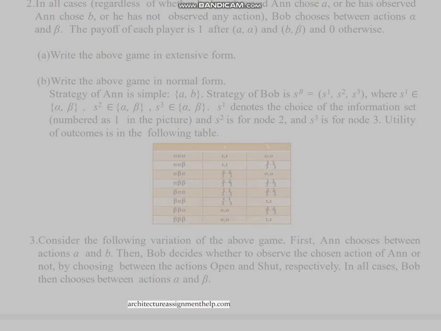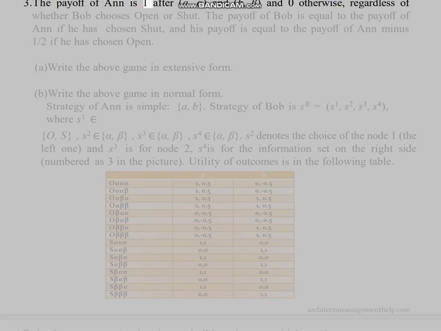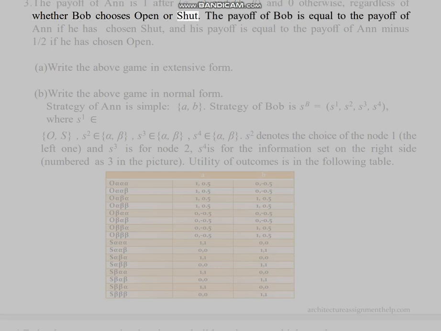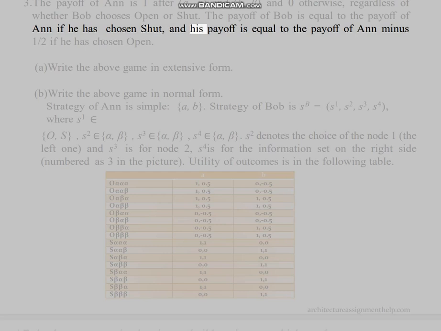ArchitectureAssignmentHelp.com. 3. The payoff of Ann is 1 after (A, alpha) and (B, beta), and 0 otherwise, regardless of whether Bob chooses open or shut. The payoff of Bob is equal to the payoff of Ann if he has chosen shut, and his payoff is equal to the payoff of Ann minus 1/2 if he has chosen open. A. Write the above game in extensive form. B. Write the above game in normal form.